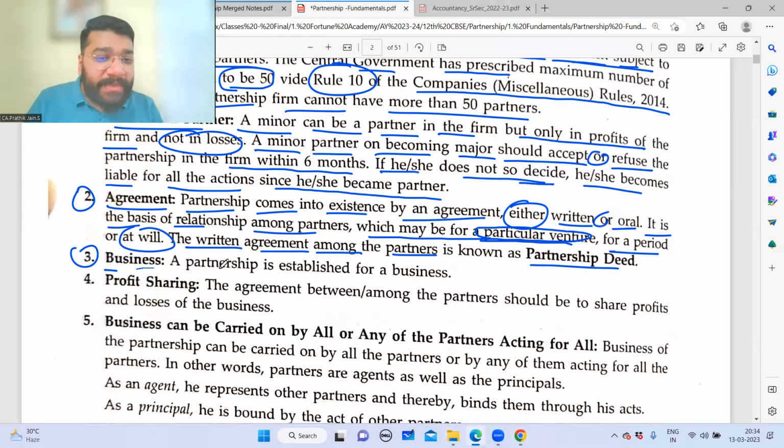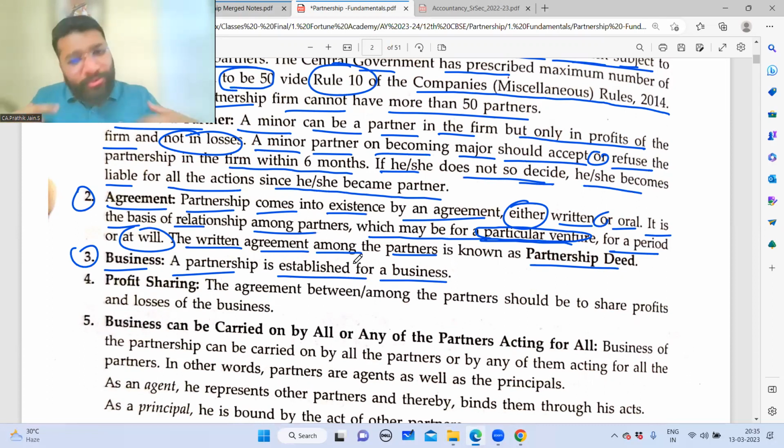Now, third point, business. A partnership is established for a business. Rather, I would say for a legal business. You cannot form a partnership business for illegal purpose. Okay, sir, come on, let's start a partnership. I will smuggle the gold from Dubai and come. You sell it here, sir. Can we do that business? Illegal business, not allowed. So here, by business, what they mean is 2 points. The business should be legal and the motive should be profitable.